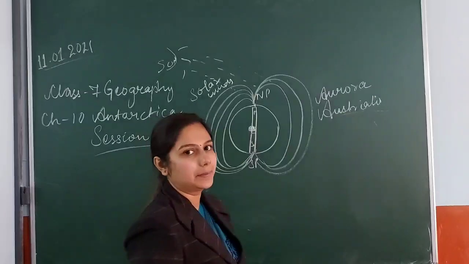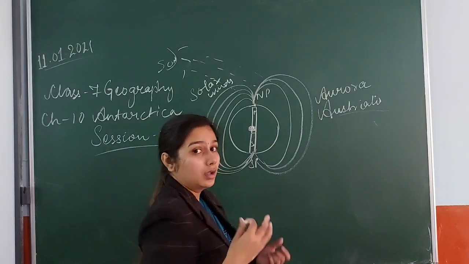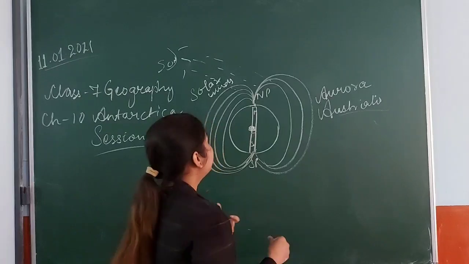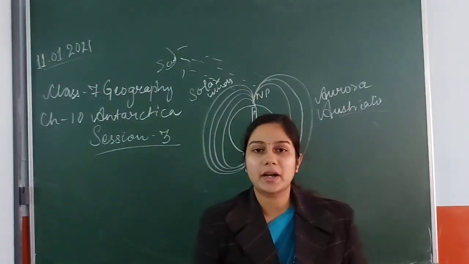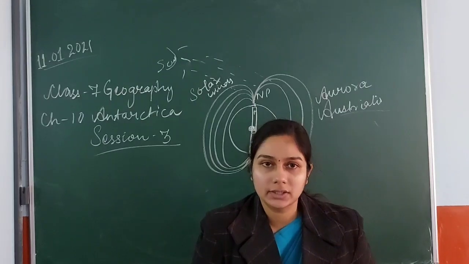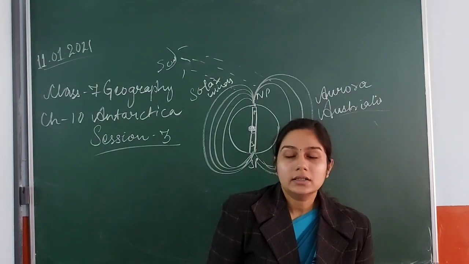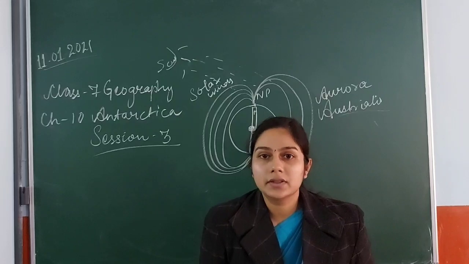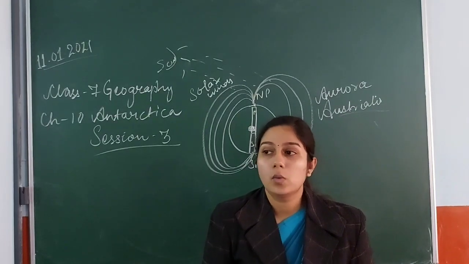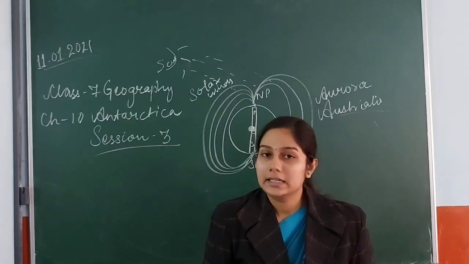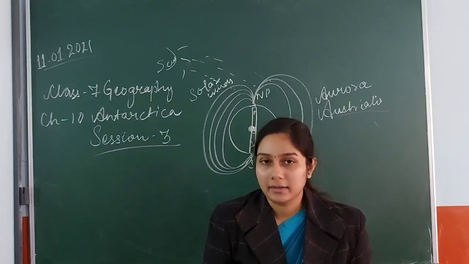When the solar wind comes in contact with Earth's magnetic field, the charged particles collide with each other and, in the presence of oxygen and nitrogen, they give out colors: blue, violet, purple, indigo, orange, pink.